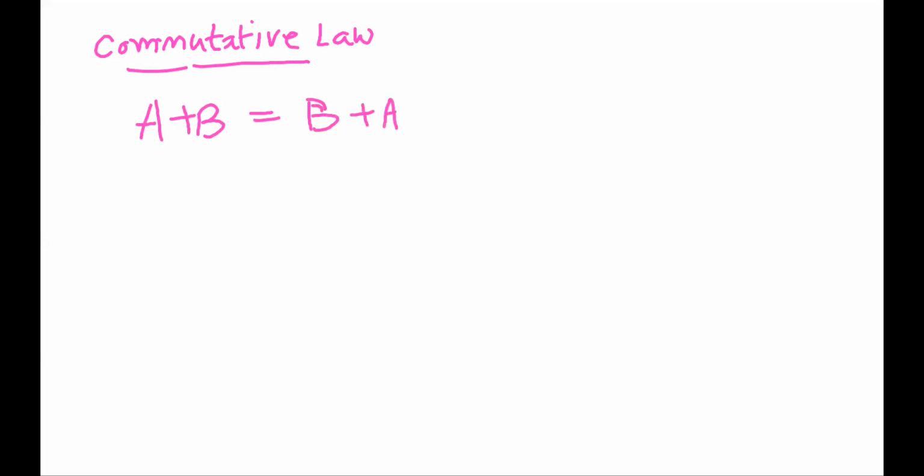Same for AND. Then we'll write associative law.